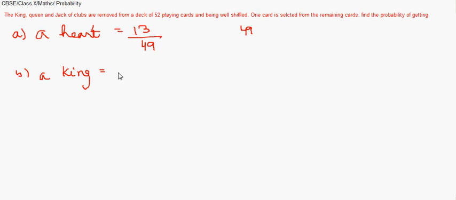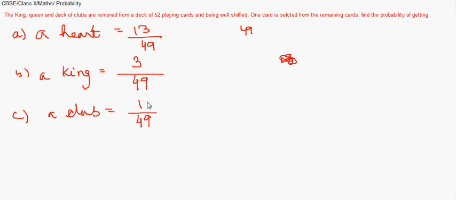Out of 49, the king of clubs has been taken out, so 3 are left out of the 4 kings. The third says it has to be a club. Out of the 13 cards of club, 3 have already been taken out, so 10 are left. So it is 10 upon 49. The last part is the 10 of hearts. Out of 49, that can only be one card, which is the 10 of hearts.